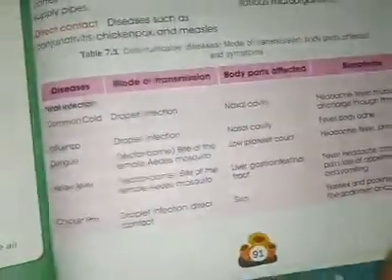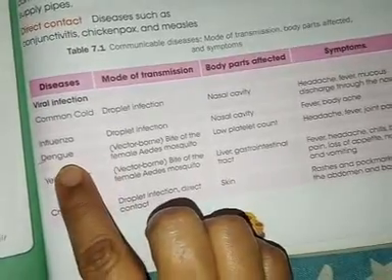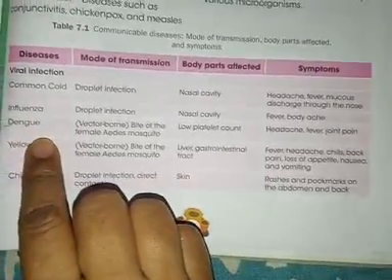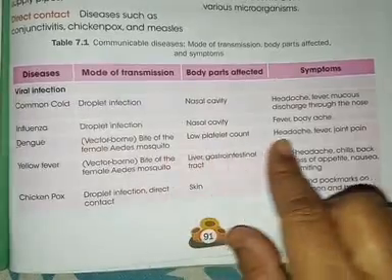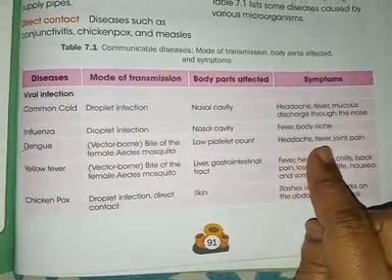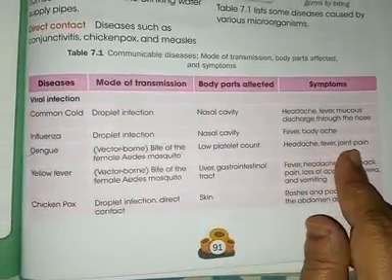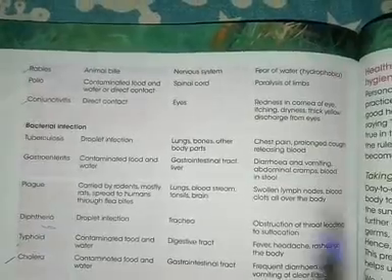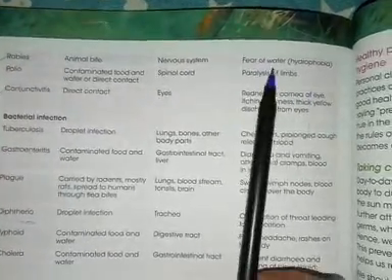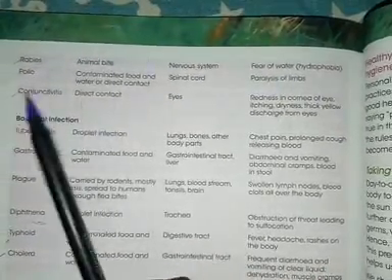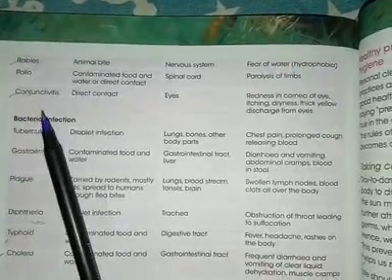Okay, so I'll just show you over here page number 91. For example, we are having dengue over here. And what is the symptom of dengue? In the last column you can see headache, fever, joint pain. Same way you can write from page number 92 about the symptoms related to rabies. Fear of water, that is hydrophobia.